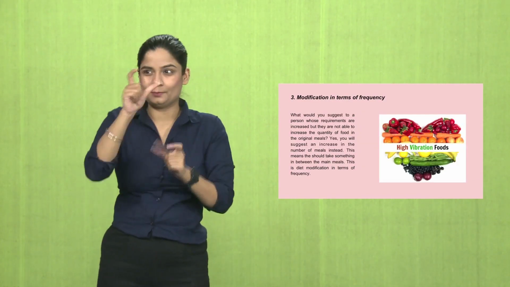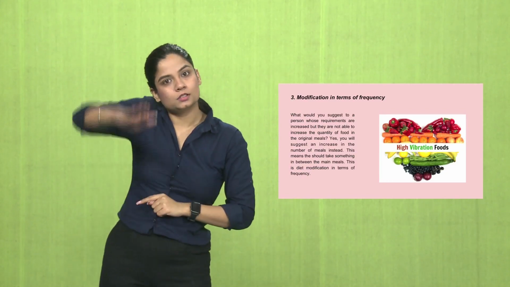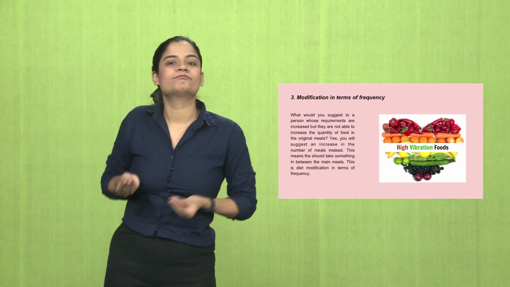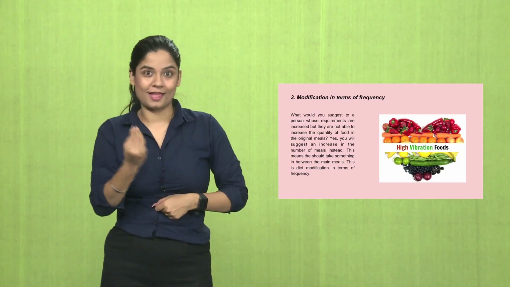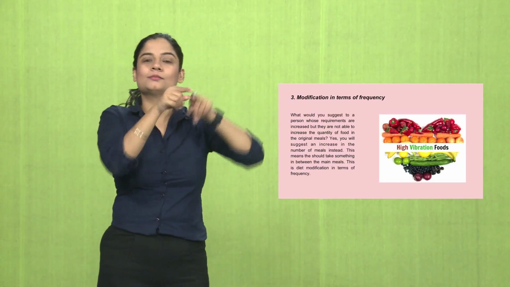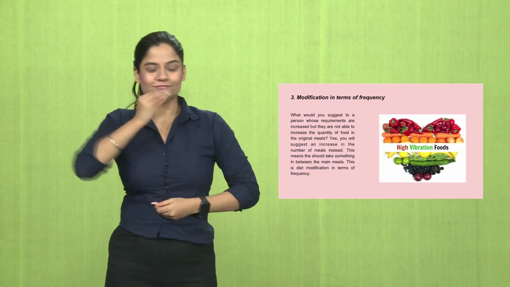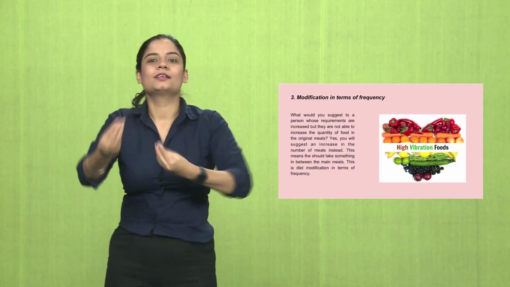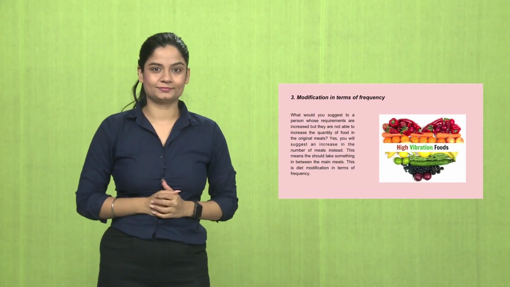Modification in terms of frequency. For a person whose dietary requirements have increased as per age, but who is not able to eat that in quantity, what we can do is add meals in between the main meals, like have fruit after breakfast, take milk at night after dinner, and add value to the main meals with snacks between them.